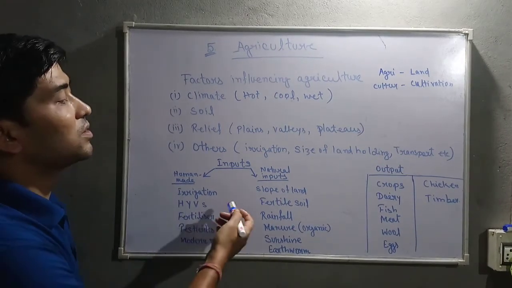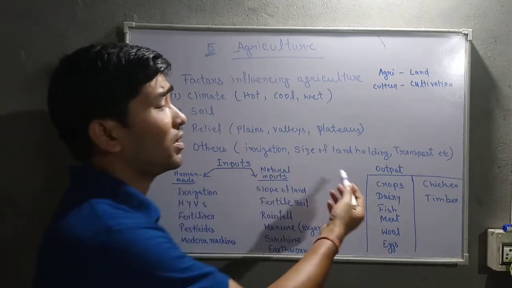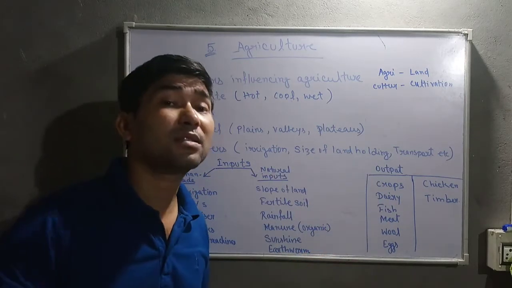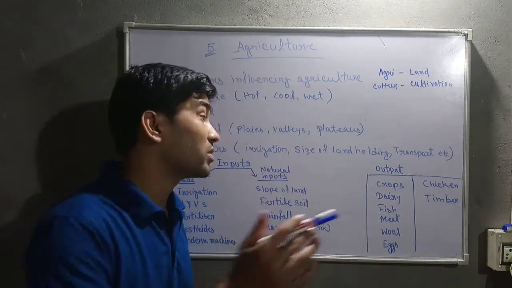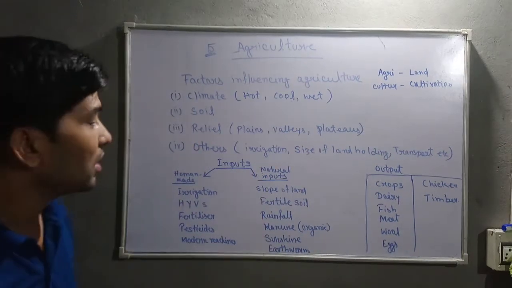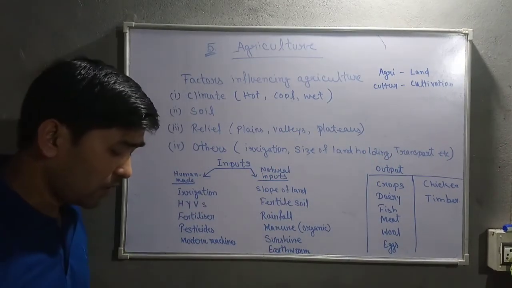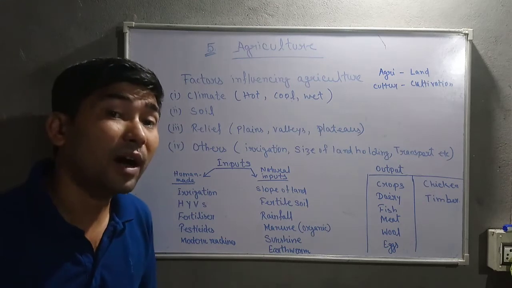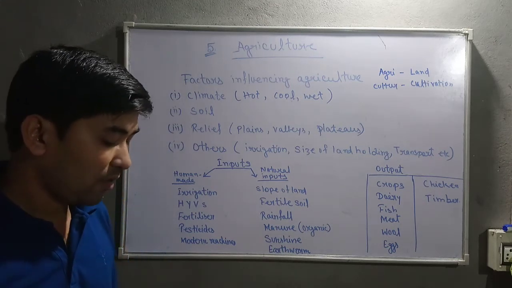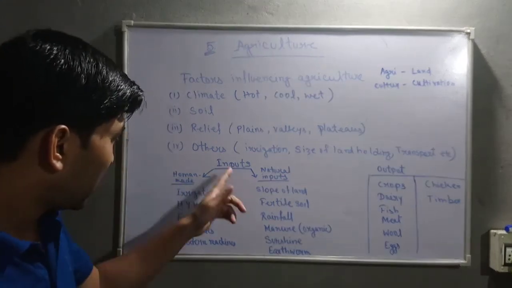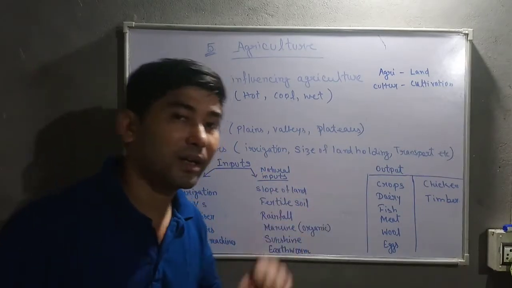Other things are also needed, like irrigation facilities, size of land holdings, how much land the farmer has, whether it is a big size or small size. Then transport is also needed. Now you can see the next one, that is the farm system. Farm system includes inputs and outputs of agriculture.